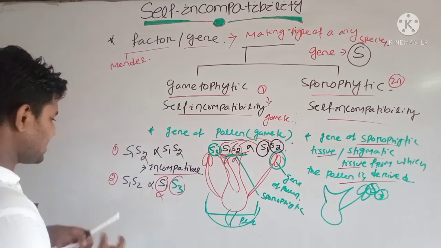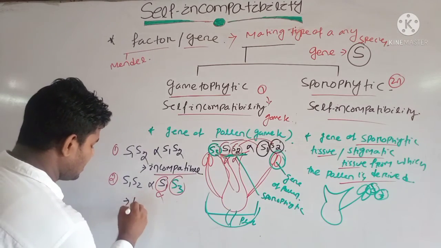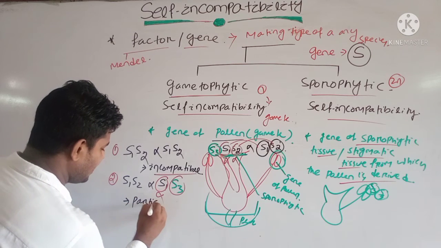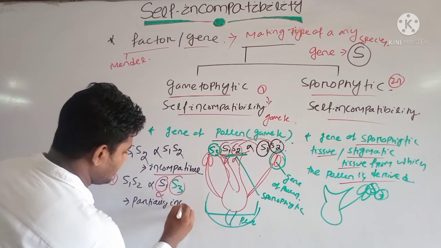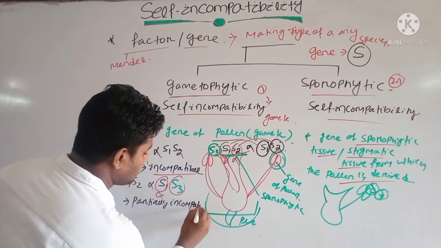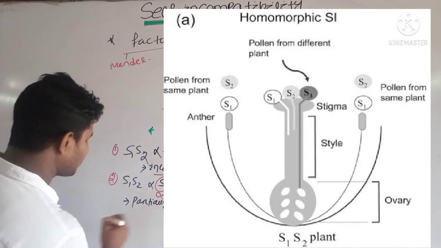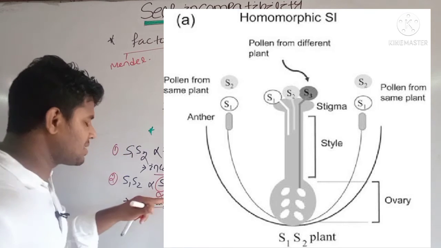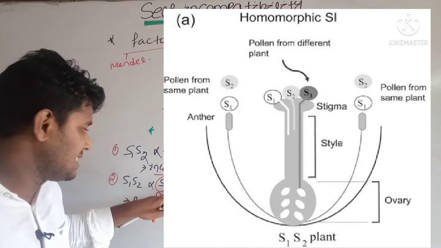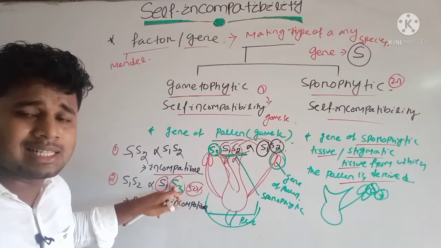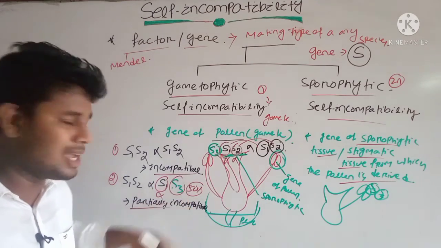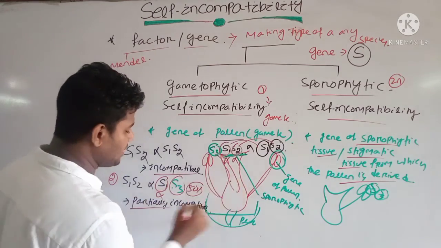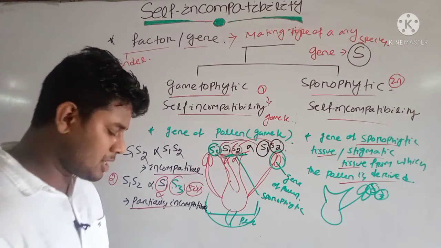Clear? And here we can say that it is partially incompatible. Why partially incompatible? Because 50% of the genes, that is the alleles, it is S3, and it is capable of formation of pollen tube. That's why there is formation of pollen tube here, and this is called partially incompatible.